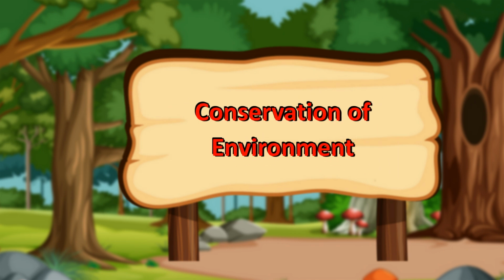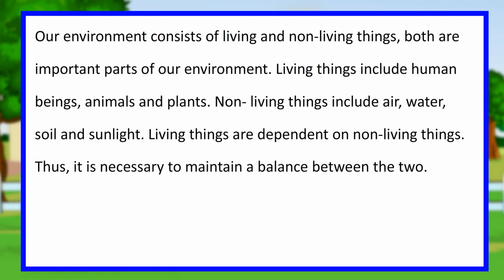Conservation of environment. Our environment consists of living and non-living things. Both are important parts of our environment. Living things include human beings, animals and plants. Non-living things include air, water, soil and sunlight. Living things are dependent on non-living things. Thus, it is necessary to maintain a balance between the two.